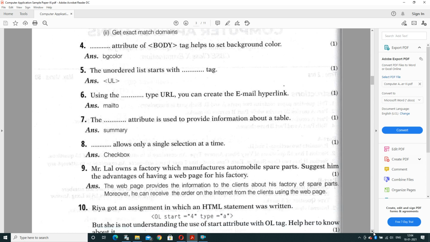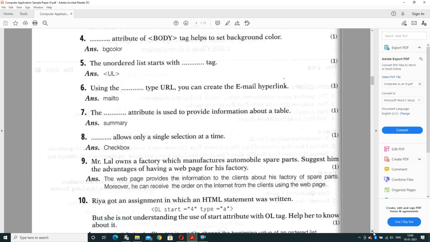Question number 4. The dash attribute of the body tag helps to set background color. In the body tag, we use multiple attributes, but for the background color, the attribute is BGCOLOR. We can give the value in BGCOLOR in the form of a color name like red, green, blue, or we can use the color code also.